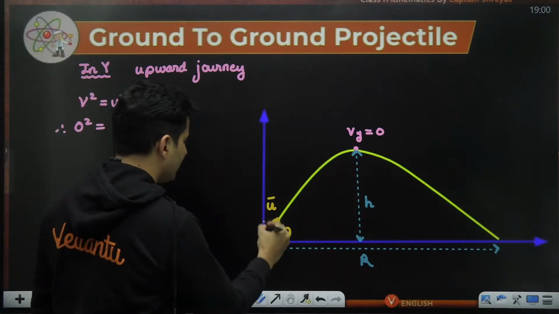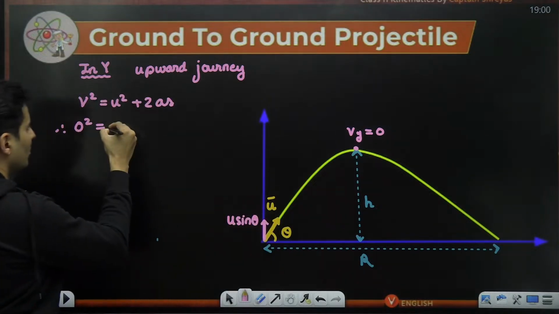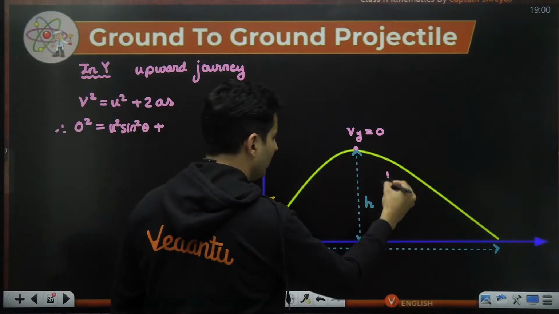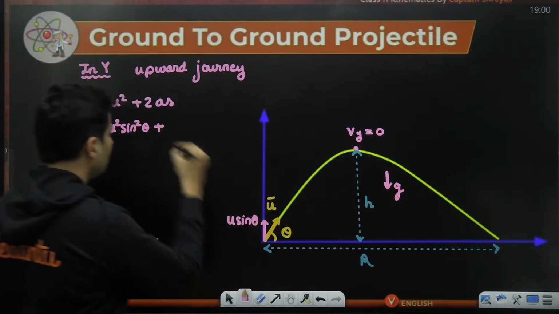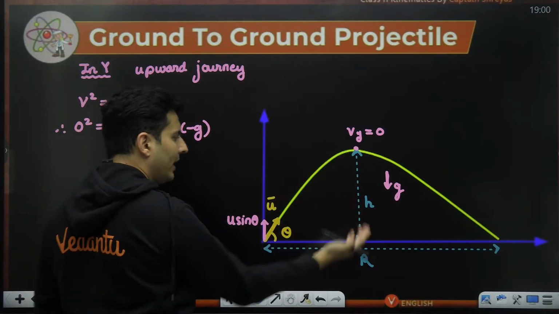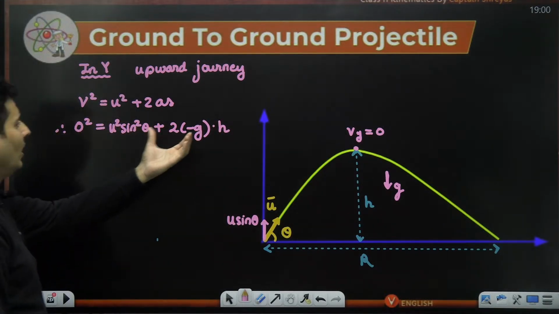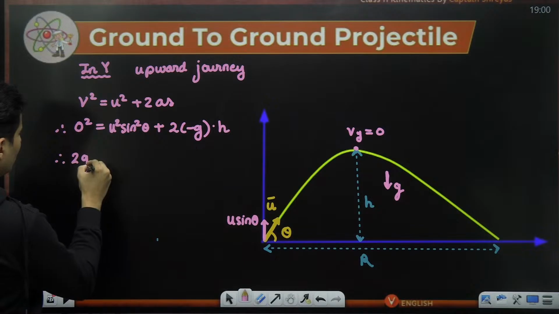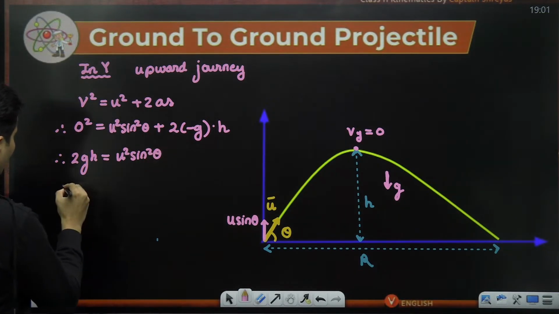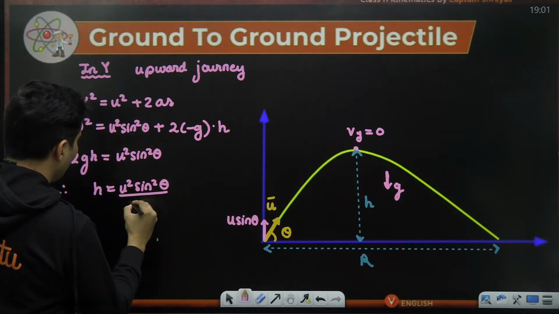Initial velocity is exactly this one, which is obviously u sine theta. So it is u square sine square theta. Acceleration, obviously we know, is downwards like this, so I'll put 2 into minus g because it is down. And the displacement in the y direction is exactly this height. So how about taking 2gh on the other side? So 2gh, minus will become plus, is u square sine square theta. Therefore, the height is u square sine square theta by 2g.